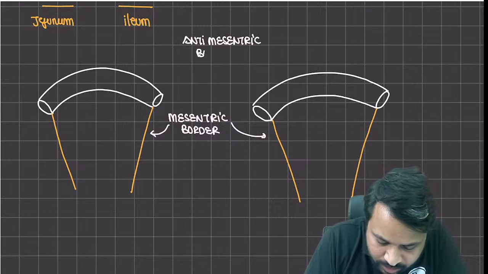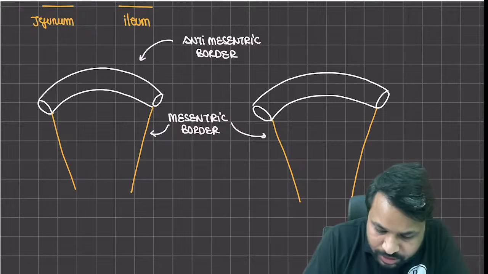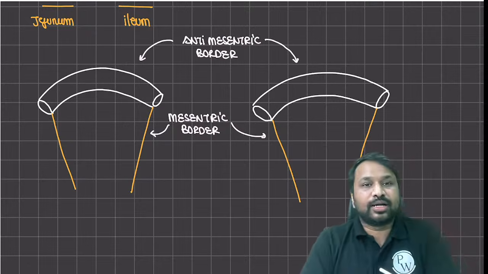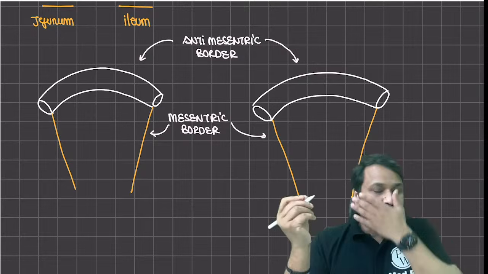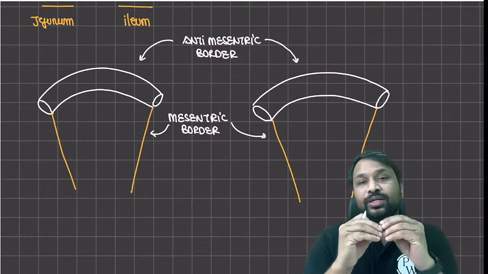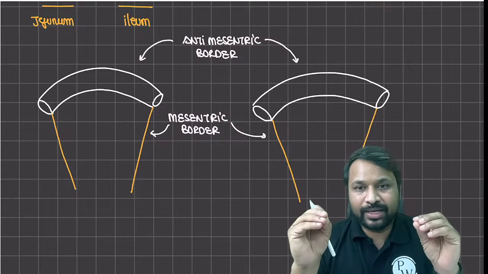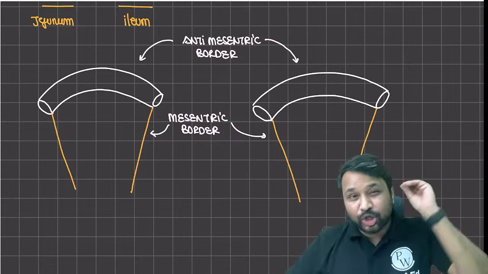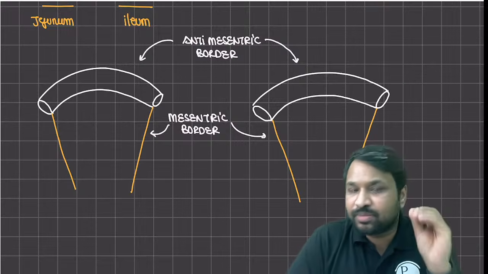This is what we call the anti-mesenteric border. Okay, so there are two borders: one is the mesenteric border, another one is the anti-mesenteric border. Now, what is the fun in knowing this? The fun in knowing this is the blood supply predominantly for the bowel comes from the mesenteric border.